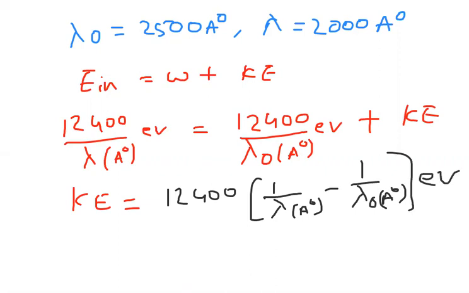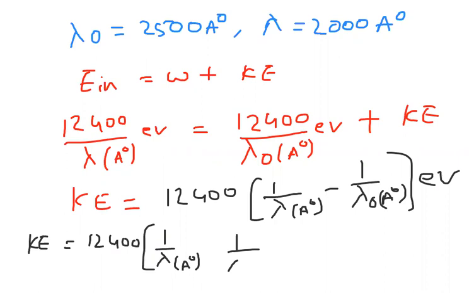But our question asks us to find the answer in joules. So kinetic energy is equal to 12,400 times 1 by lambda, with lambda in angstroms, minus 1 by lambda naught, also in angstroms.